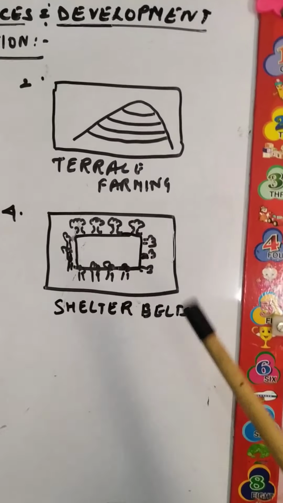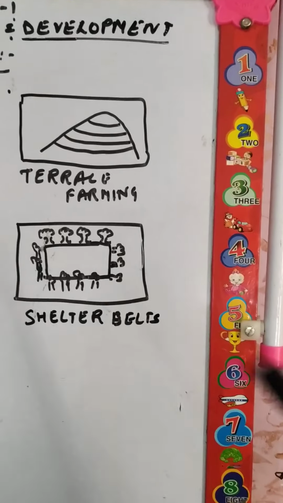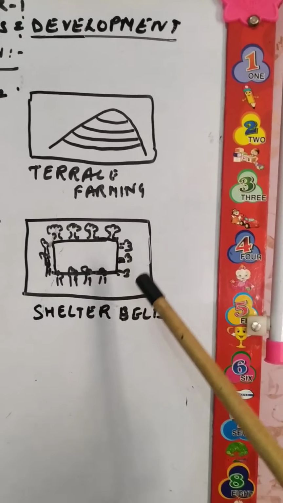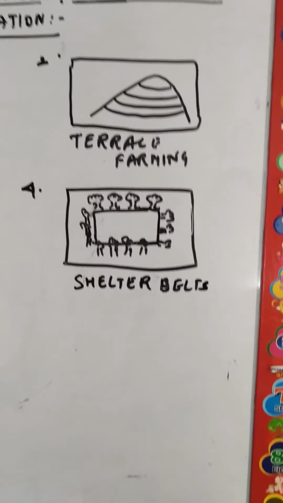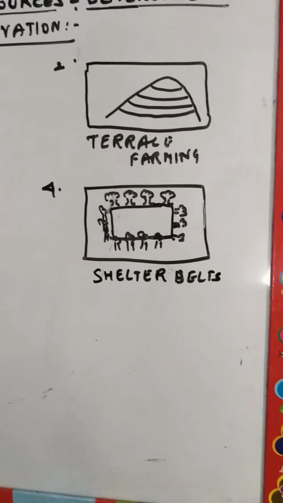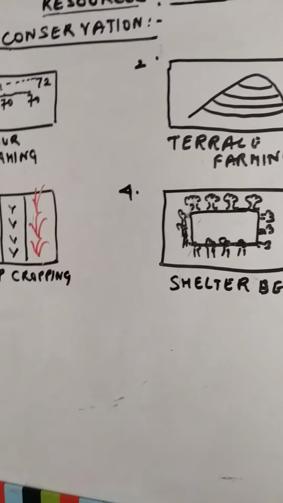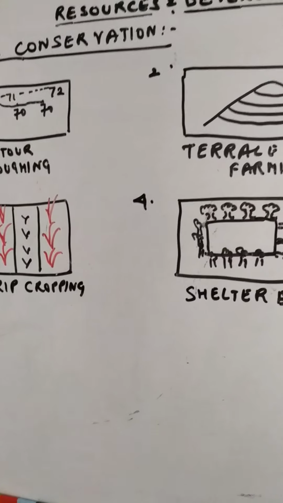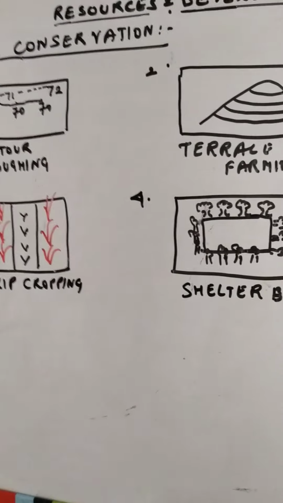Fourth comes shelter belts. Shelter belts means growing plants or trees around the field. It also reduces the speed of the wind as well as the rainfall, and in turn reduces the soil erosion. Even, if you remember, I gave an example when I was telling you about land degradation, that in the desert areas, these sand dunes can be stabilized by cultivating the cactus plant near the sand dune area.